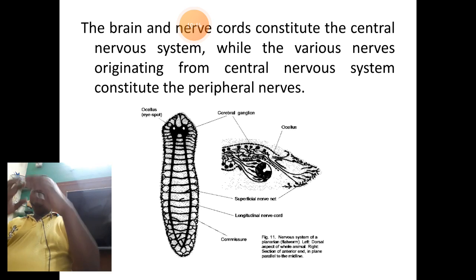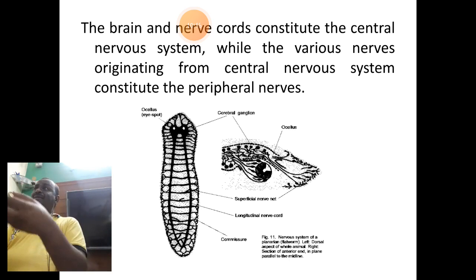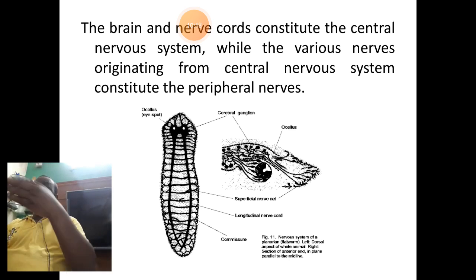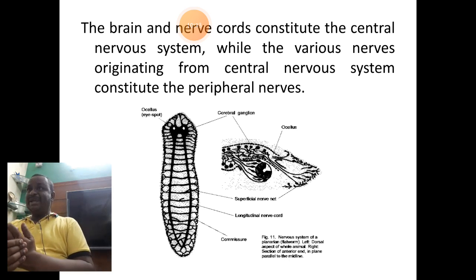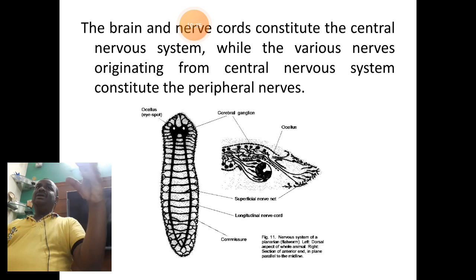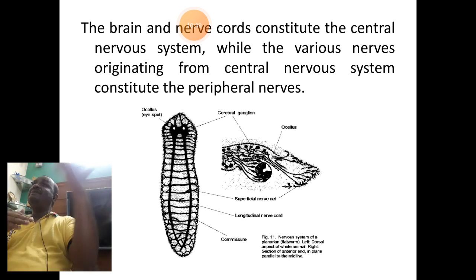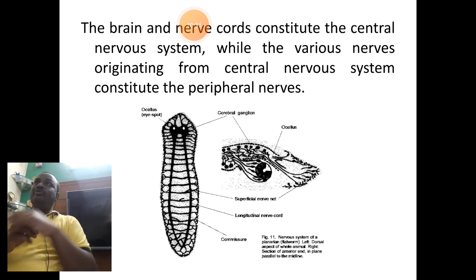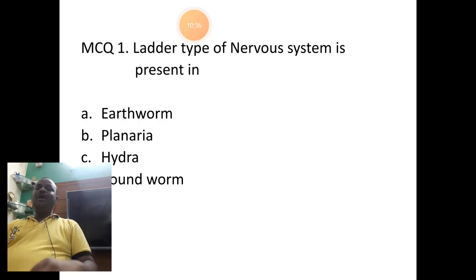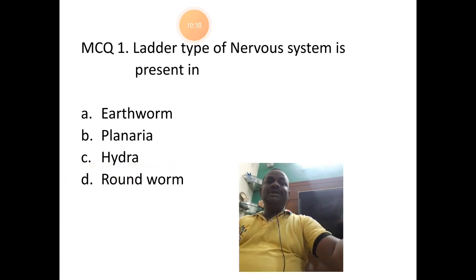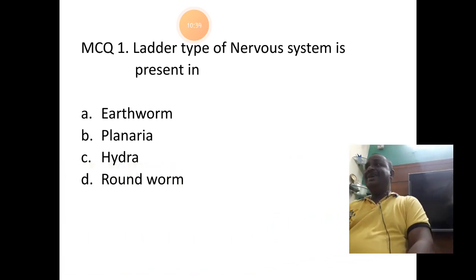Exactly to know that it has got a well defined brain, it has got ventral nerve cords which can be equated to that of the spinal cord in case of the higher vertebrates. And we have many of the peripheral nerves which will form the peripheral nervous system in case of the higher vertebrates. Here though it is very simple. So that's about the importance of the nervous system in case of the organism.